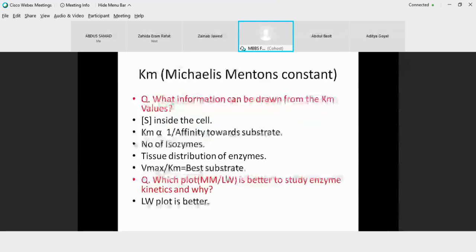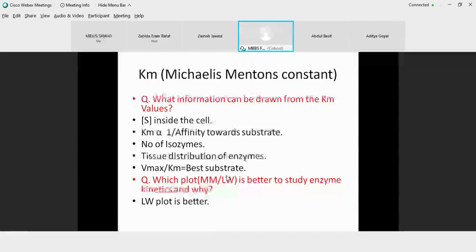Now this Km gives very important information, and usually we get a question on this: what information can be drawn from the Km values? First, you can get an idea about the substrate concentration inside a cell. Secondly, Km tells you about the affinity towards a particular substrate. Thirdly, the number of Km values tells you the number of isozymes that are present.